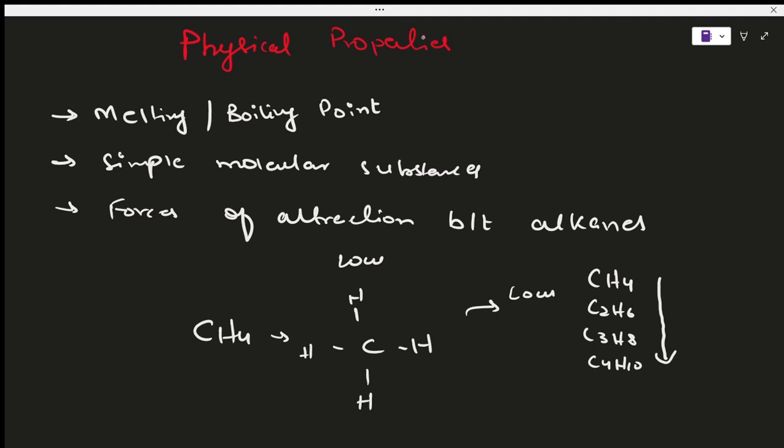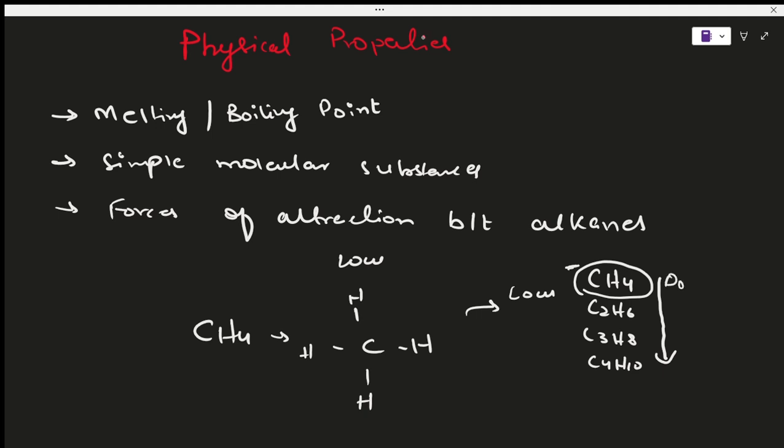Why? Because here the number of atoms inside these molecules was low. Here you only had a total of 5 atoms bonded to each other. Now as the number of carbon atoms increases down the series, the forces of attraction are going to become stronger.